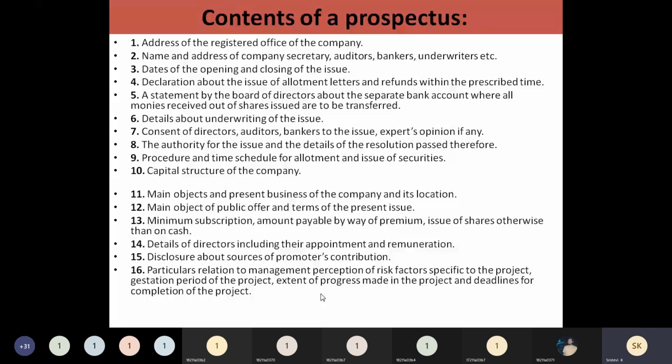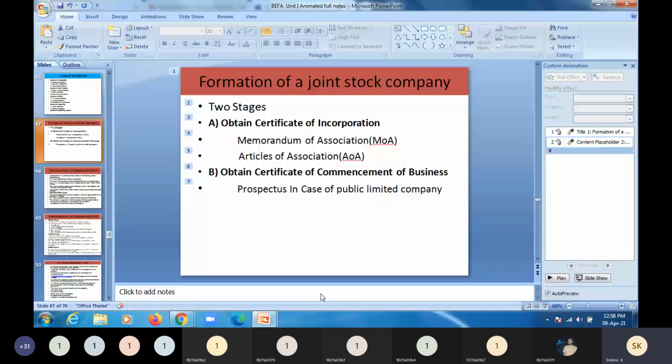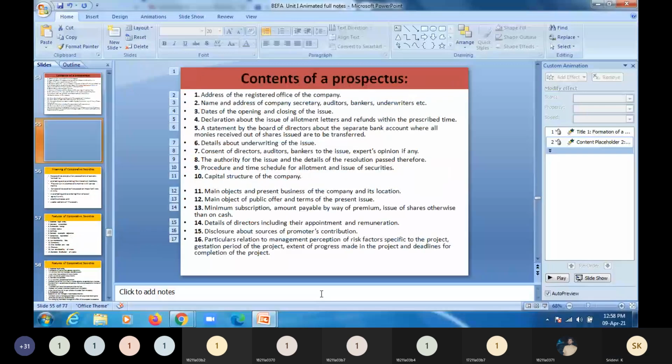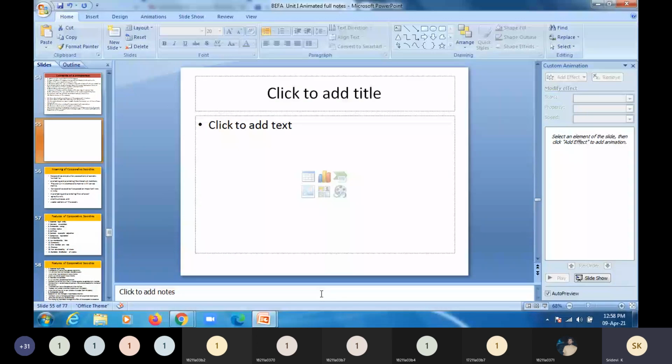Once this is registered with the company, then the company will be issuing the certificate of commencement of business. Then only the public limited company can be started. Okay. So these are the documents that are related to the joint stock company.